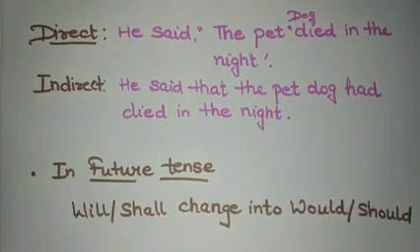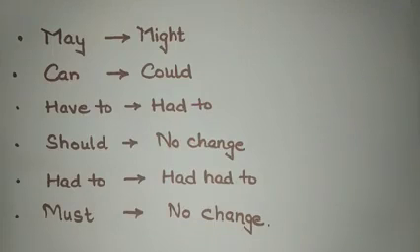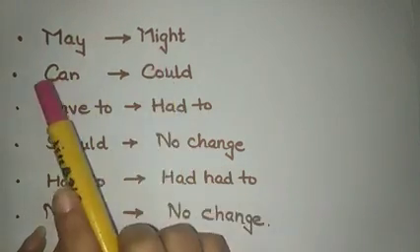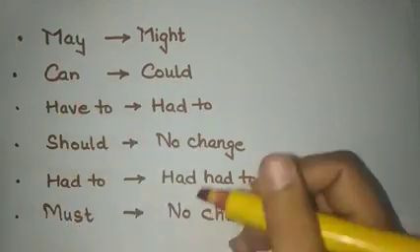In future tense, the changes are very easy to understand. Will and shall will get changed into would and should. Other than this, we can change may into might, and can into could.